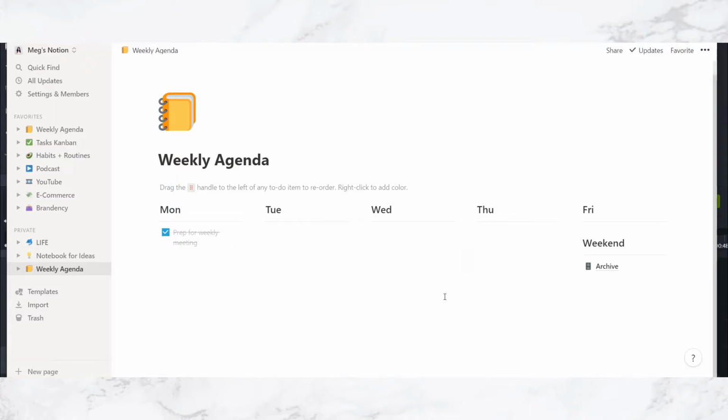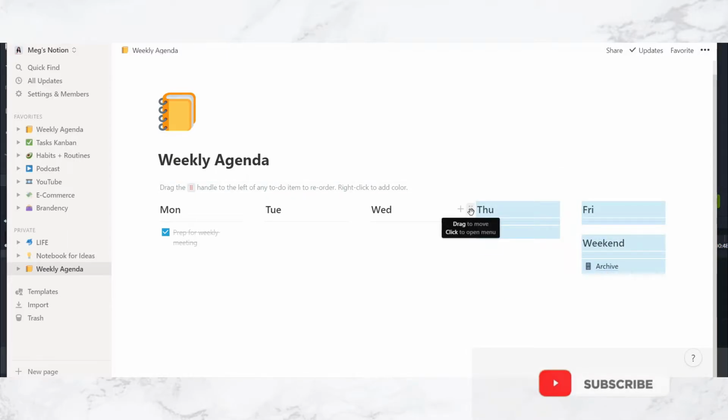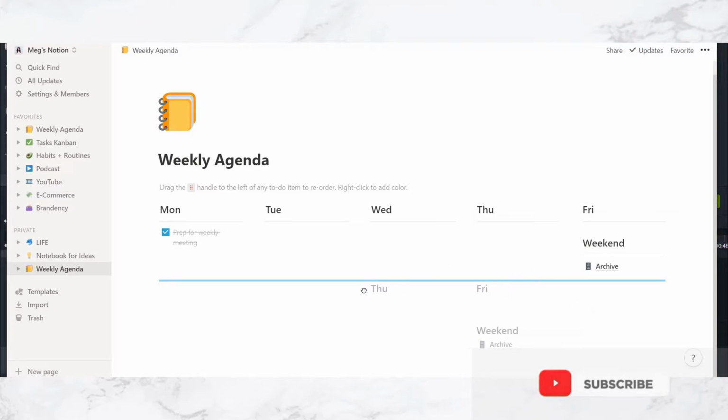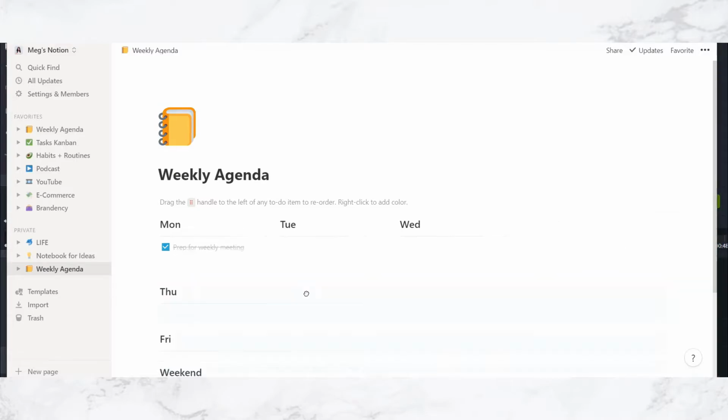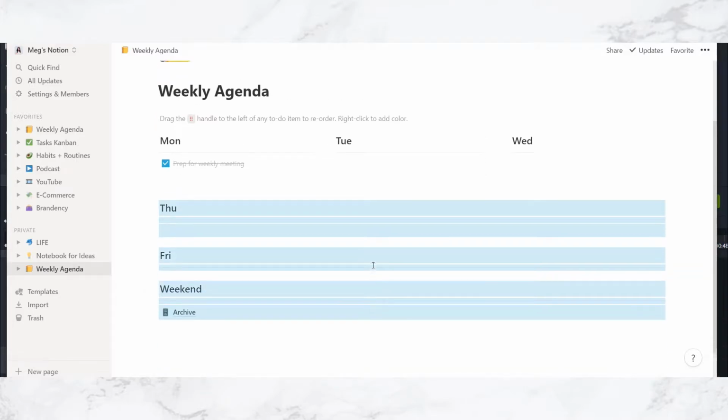So first of all, let's create a little bit more room for each of these days to have a space. So I like to have my days ordered where there's 3 on top and then 3 on the bottom. So I'm going to select these 3 by highlighting, and then see these 6 dots over here. You're just going to drag it down until you see this blue line. So these blue lines are your guides for basically how it's going to look after you let go of the mouse. So I'm going to let go. Bam, and you see it's down here.